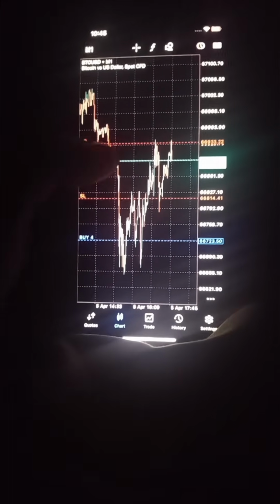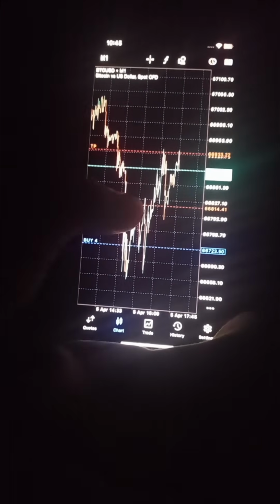Okay, my buy order got hit and my TP got hit. After it hit and went up, I moved my stop loss right here. And before that, why did I take that trade?